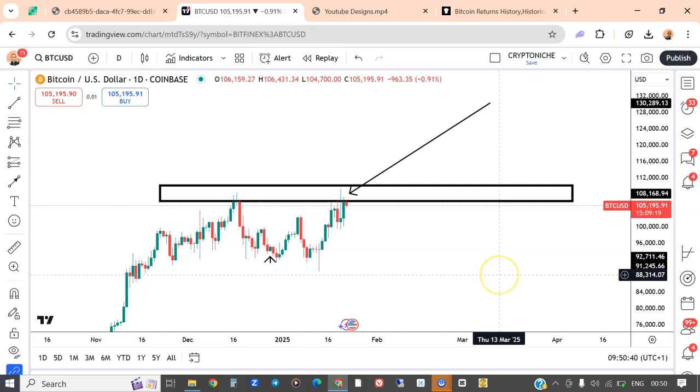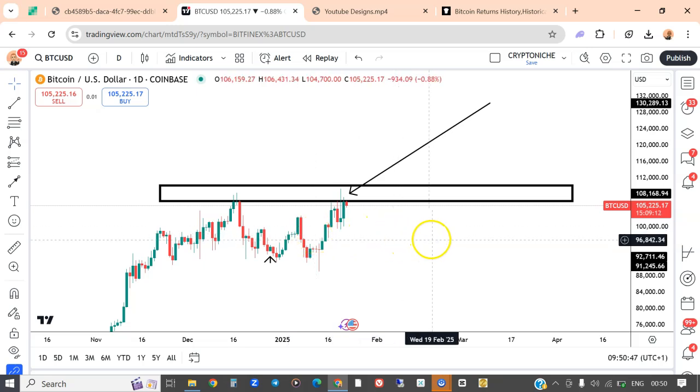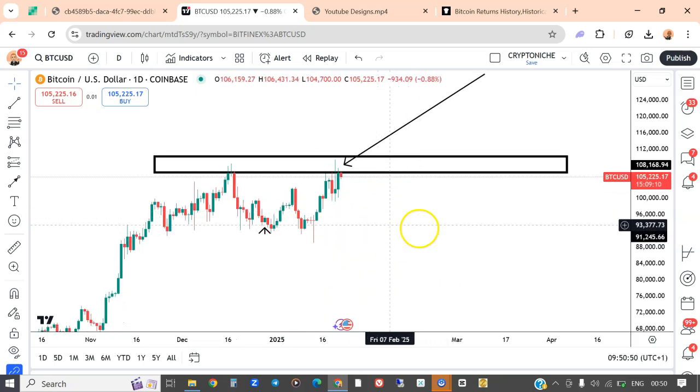So that is pretty much all I have to show you today. That's pretty much all I have to teach you today. I hope you got some value from this analysis, and I hope it's going to make a lot of difference in your trading journey or your trading career.